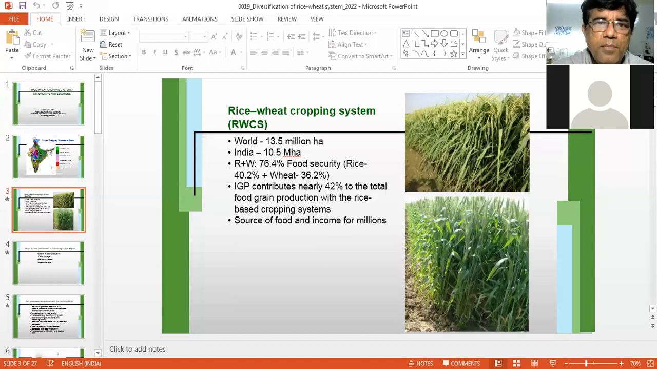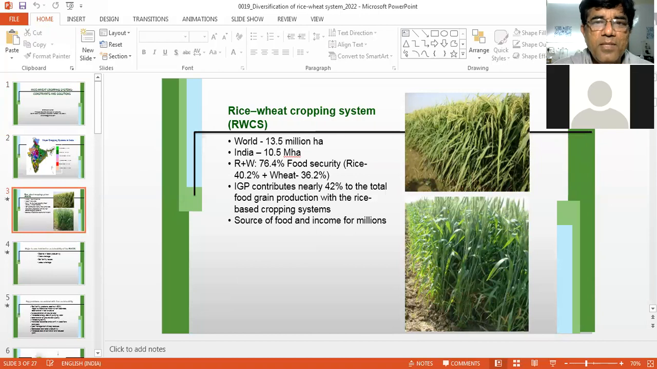Rice wheat cropping system occupies 13.5 million hectare in the world and 10.5 million hectare area in India. You can remember these values, and they are very, very important for food security of the country. On an average, more than 75% or 3/4 of the food is coming from rice and wheat crop. Rice on an average contributes about 40% and wheat contributes 36% to the food security.